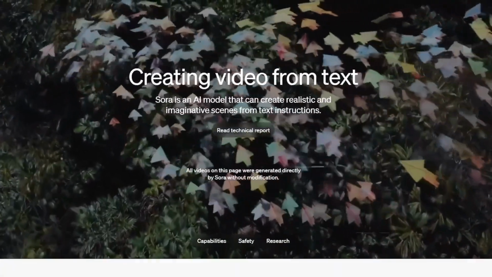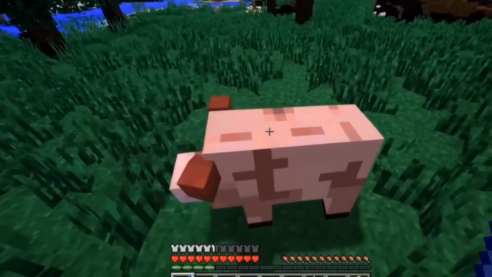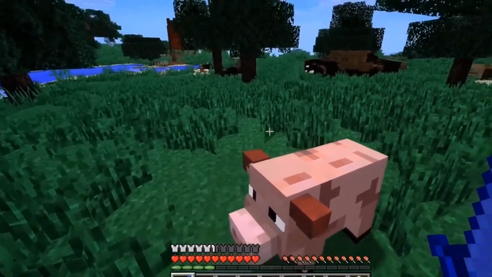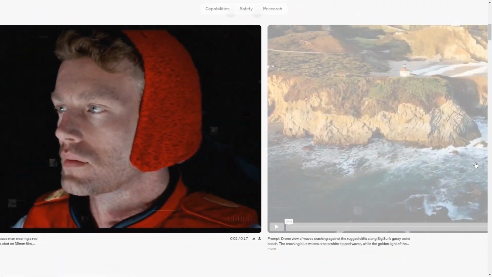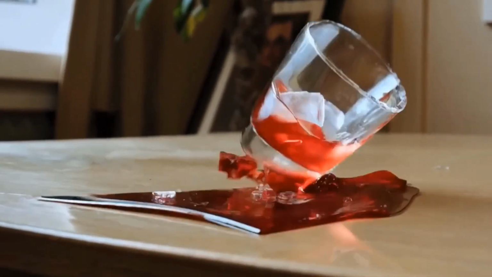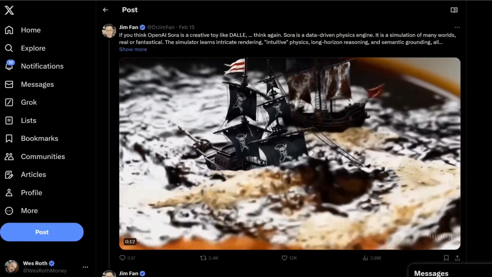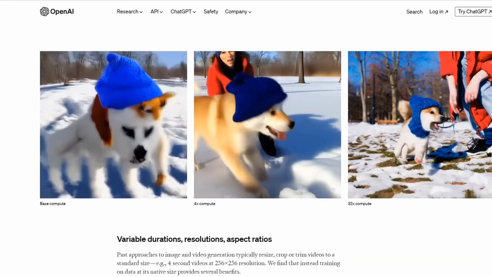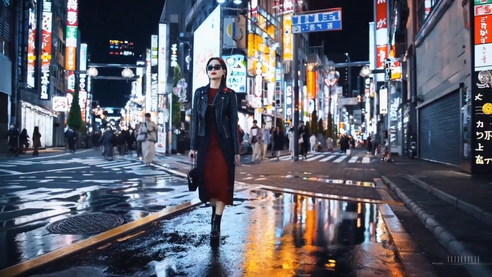So, why is Sora so different? Take a look at what appears to be Minecraft. Surprise! It's not. It's all generated by Sora. But why does it resemble a 3D world from a video game? Why does physics seem so spot on? We're talking about glass that doesn't shatter, ice cubes, water, it's all there in here. We're edging closer to a future where AI-generated videos are so lifelike you can't tell them apart from reality.